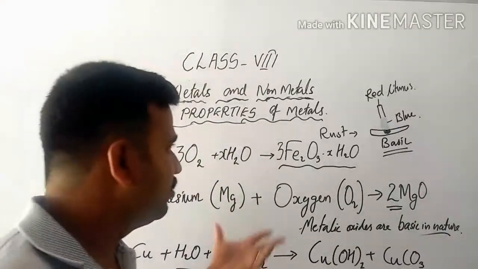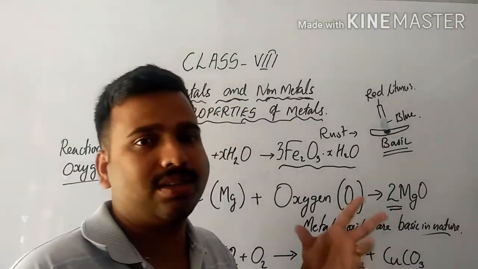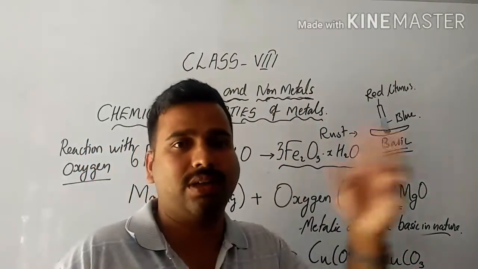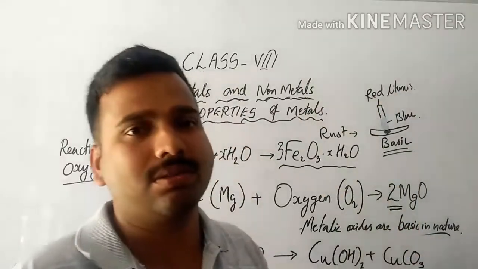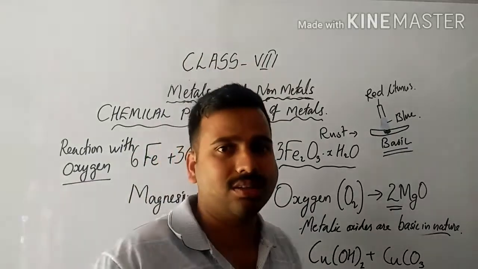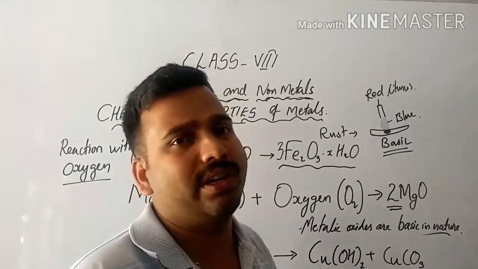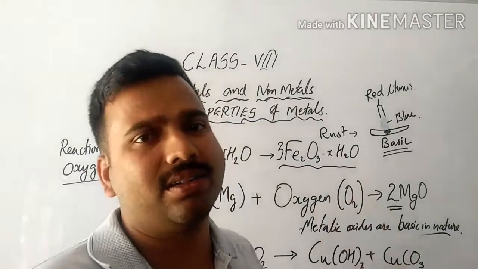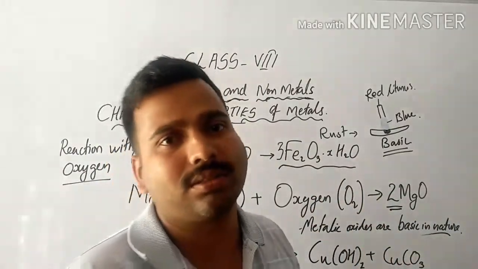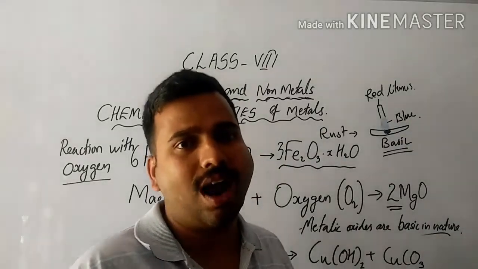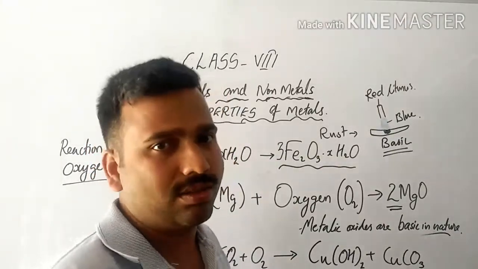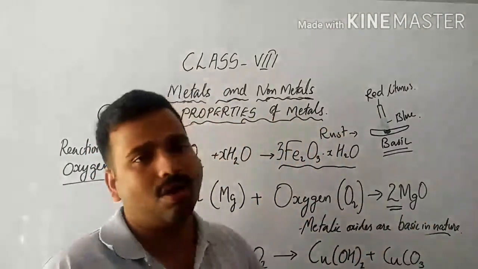In a physical change, what is happening? Only phase transition. That means states are getting converted from solid to liquid, liquid to gas, or gas back to liquid, and liquid back to solid, or solid directly to gas. So these are some of the physical properties, and we also discussed malleability and ductility. Whether it is a good conductor or not, then lustrous, hard, density. These are the physical properties of matter, especially metals and non-metals.